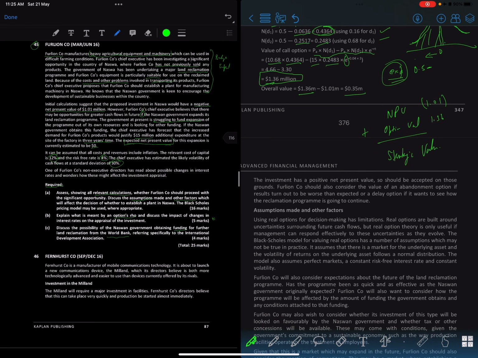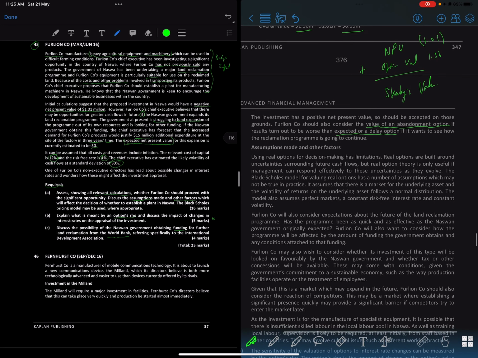The investment has a net positive NPV, so we should accept on those grounds, and should consider the value of abandonment if the result turns out to be worse than expected, or the option to delay, right? To see if the reclamation program is going to continue, because it's still unsure. So they could look at those kinds of options as well.